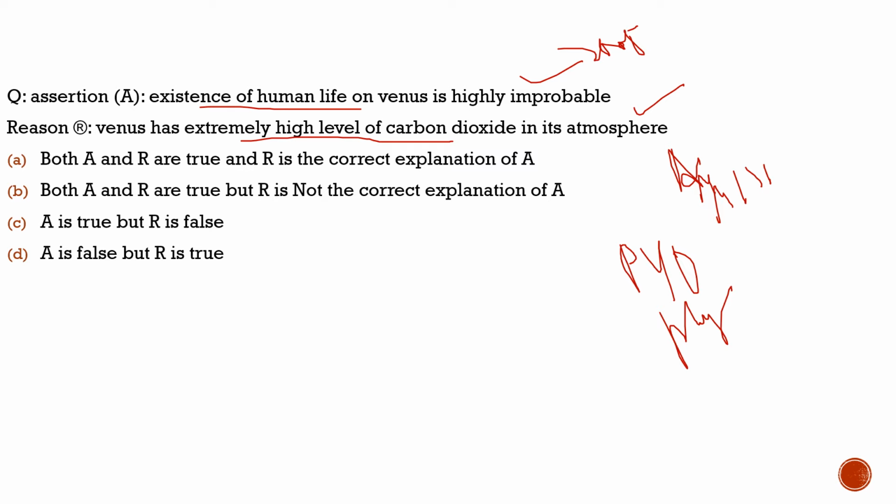So with respect to this question, both A and R are true, and R is the correct explanation of A. Because of the high levels of carbon dioxide in its atmosphere, it leads to high temperature there, and Venus becomes very difficult for human life to survive. So both statement 1 and statement 2 are correct. So with respect to this question, the correct answer would be option A.